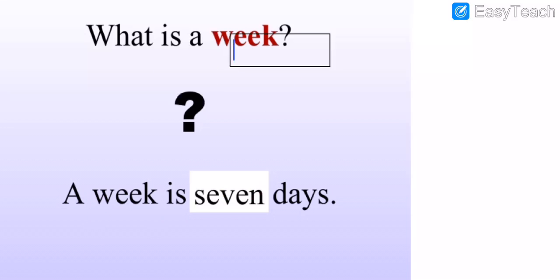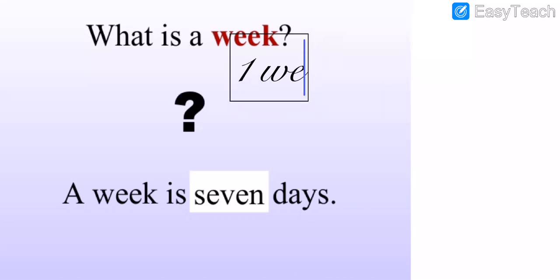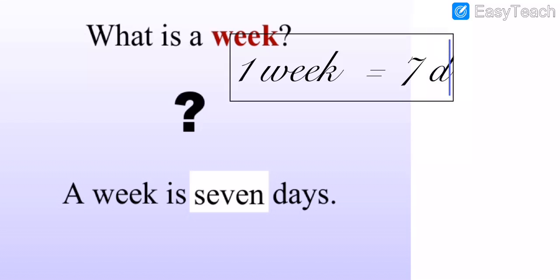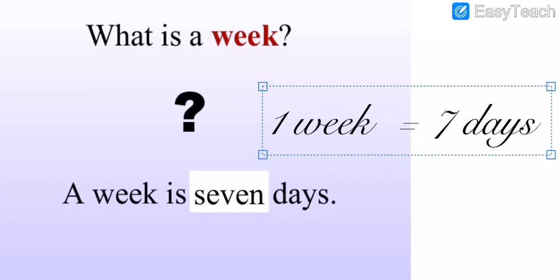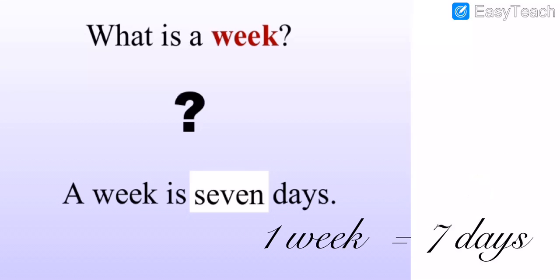So like that we have to write: 1 week is equal to how many days? In 1 week we have 7 days. Okay, Monday to Sunday: Monday, Tuesday, Wednesday, Thursday, Friday and Saturday and Sunday. Again I am going to repeat for you all, my dear students: Monday, Tuesday, Wednesday, Thursday, Friday and Saturday.